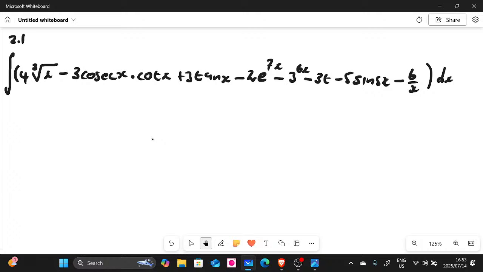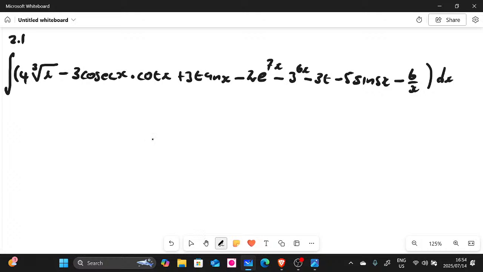We have 3 tan x. We have negative 2e to the power of 7x, minus 5 sine 5x, minus 6 over x, dx. So this is our polynomial.